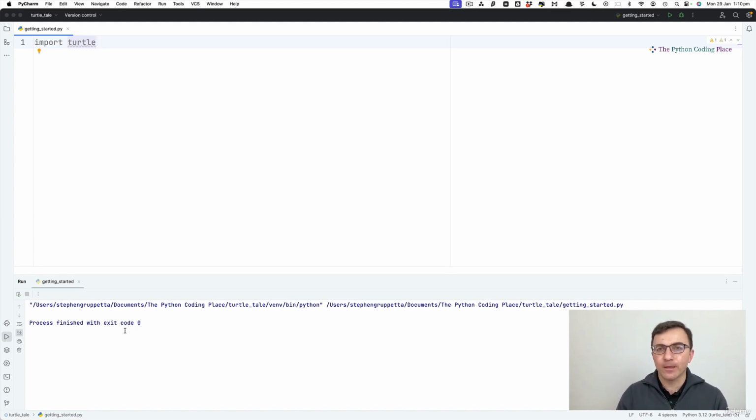What has it done, even though I can't see anything? Python went to this library, looked where the T is, found the book named Turtle, brought it in, and imagine it's on your desk now in front of you. So there's a book labeled Turtle. So whenever we want to use the book, we can say, the Turtle book, can you pick it up and open it? So now we have this book there. So what's inside this book? This book, the Turtle book, it's called a module, right? So it's not really a book, but bear with me.